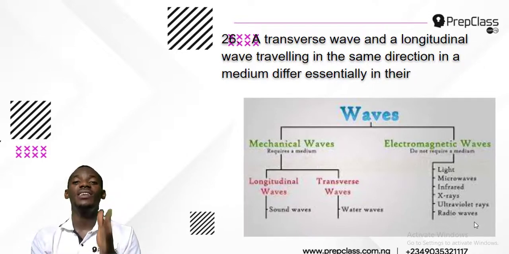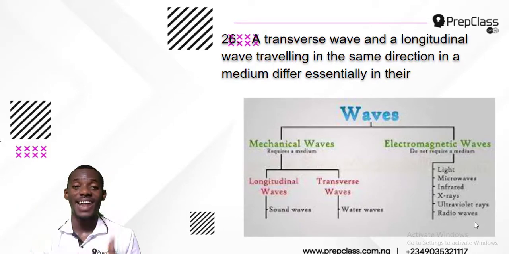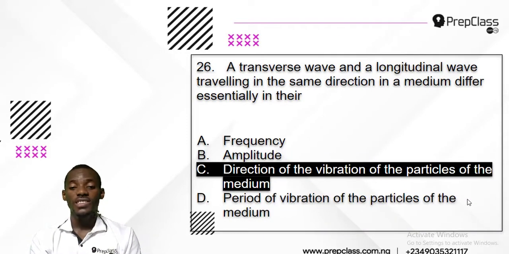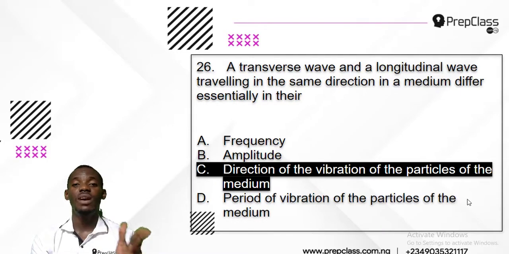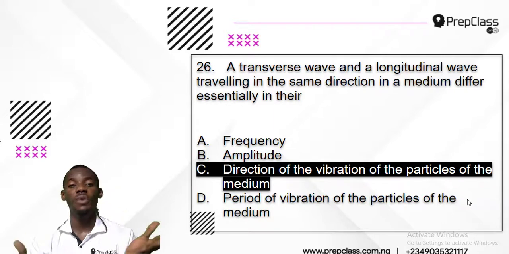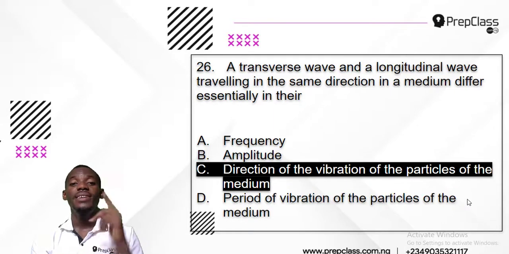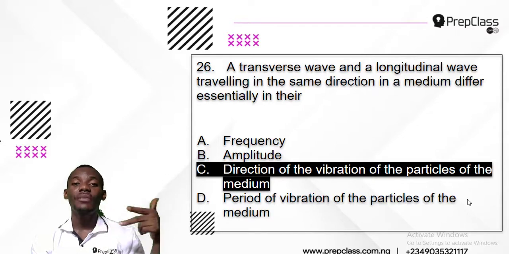The question is asking what is the difference between transverse wave and longitudinal wave, and the simple answer is just their direction. So the answer is option C: direction of the vibration of the particles of the medium. Don't forget, transverse travels perpendicularly, for example water wave or light wave. Longitudinal wave travels in the same direction as propagation, for example sound wave. It travels straight, and that is the answer to number 26.